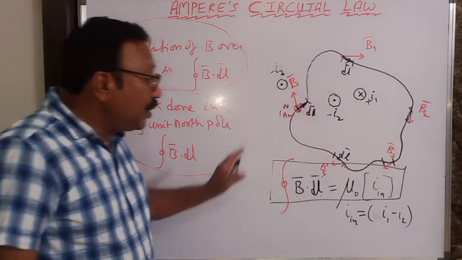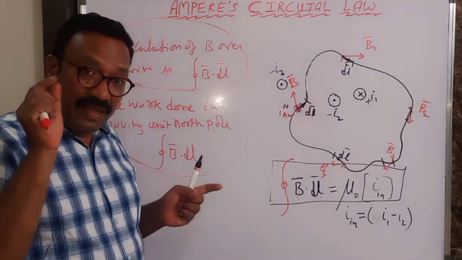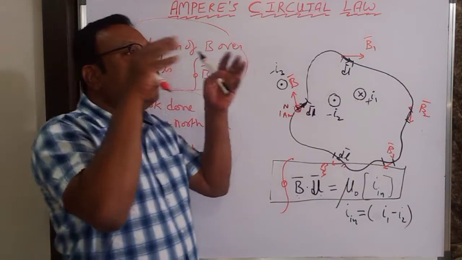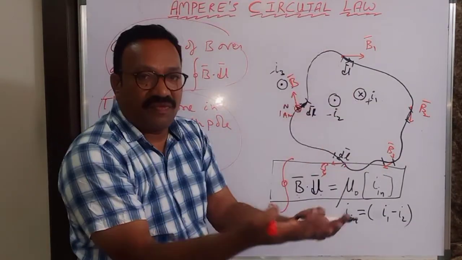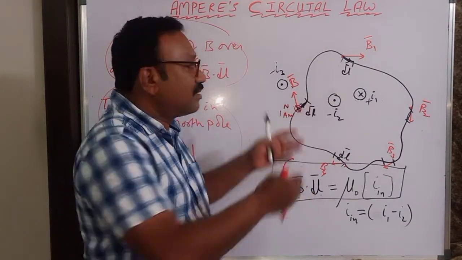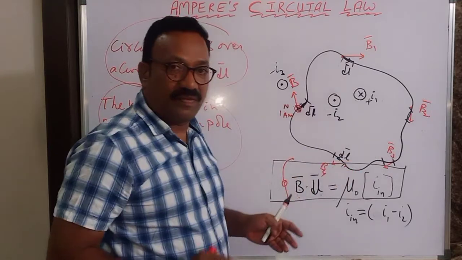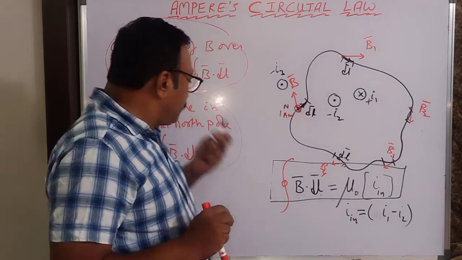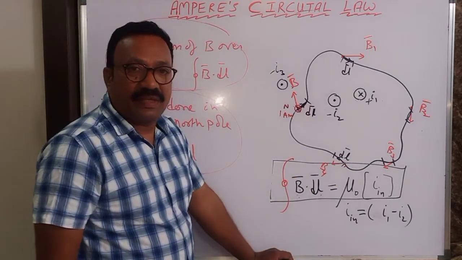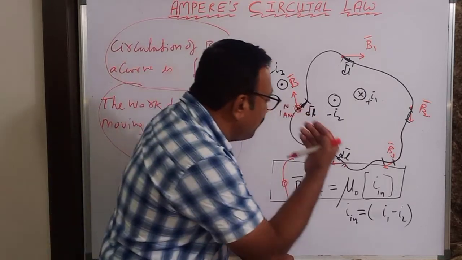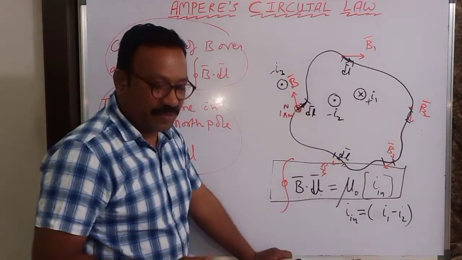So you will take a curve here. In Gauss law, you will take a surface area because charges are enclosed by a surface. Here current carrying conductors are enclosed by a curve. That is the difference. So that is a statement of Ampere circuit law. Let us go in a little bit more elaborate on this Ampere circuit law.